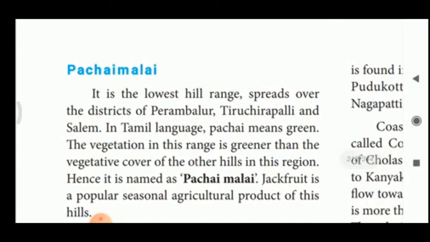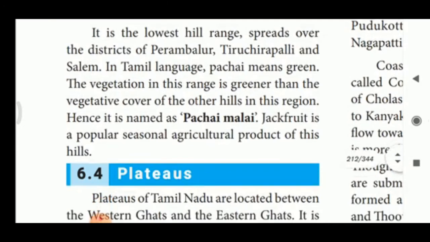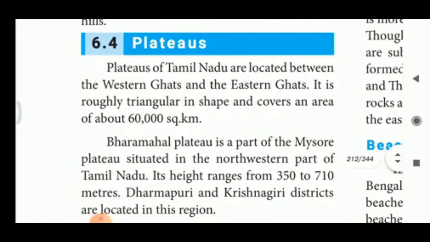Pachaimalai. It is the lowest hill range, spreads over the districts of Perambalur, Tiruchirappalli and Salem. In the Tamil language, Pachai means green. What is the meaning of Pachai? Green. The vegetation in this range is greener than the vegetative cover of the other hills in this region. Hence, it is named Pachaimalai. Jackfruit is a popular seasonal agricultural product of these hills. What is the popular seasonal agricultural product? Yes, jackfruit.